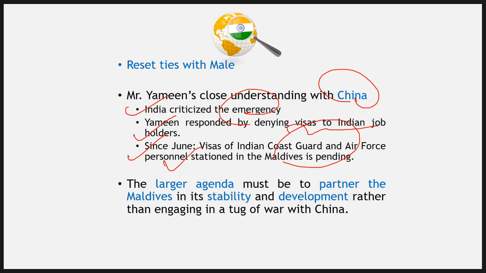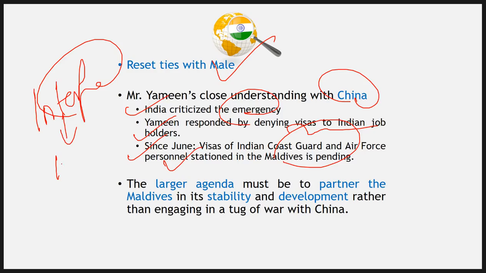Then the larger agenda, as far as India's neighborhood policy or our stake in Maldives is concerned, is that we have to make sure that we don't create an image that we interfere with the internal political or any other matters of our neighbors. We should genuinely not, because it will harm us very badly. We should not only think about the short term, but also the medium and long term.